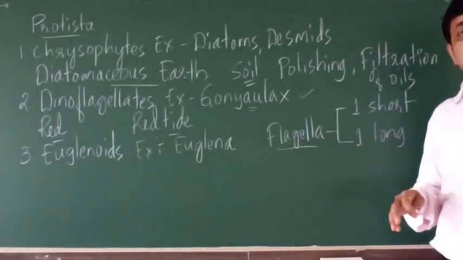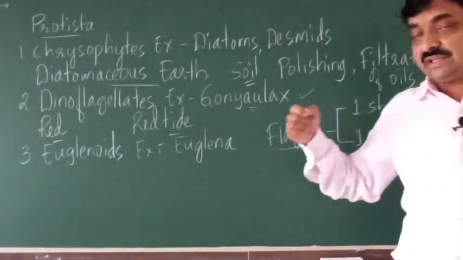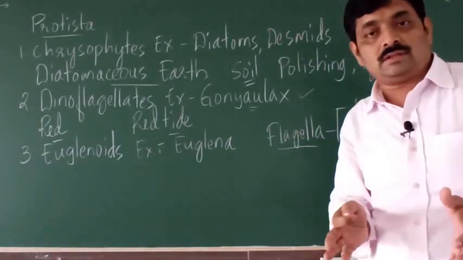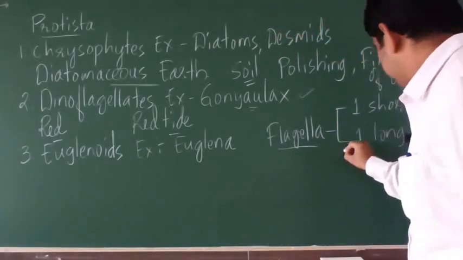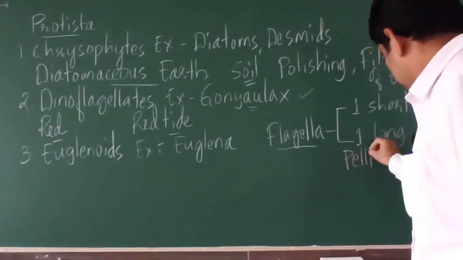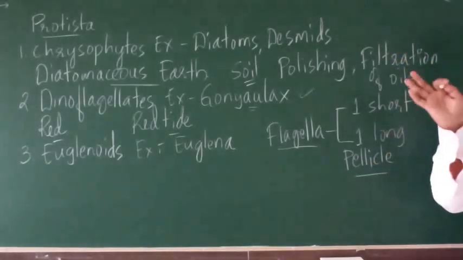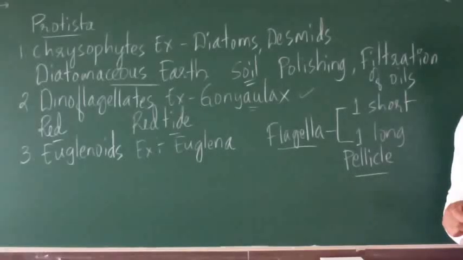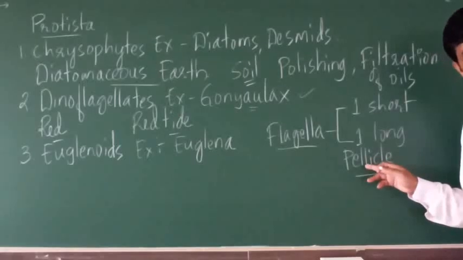Now these flagella are locomotory organs in euglena. Now euglena also has an outer covering, right? It has an outer covering that is called pellicle. So pellicle is the outer covering of euglena, which is a layer of protein.